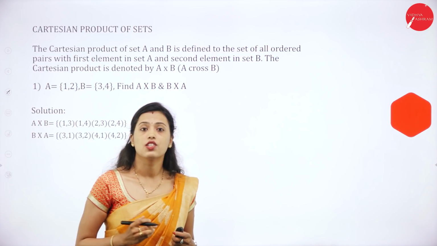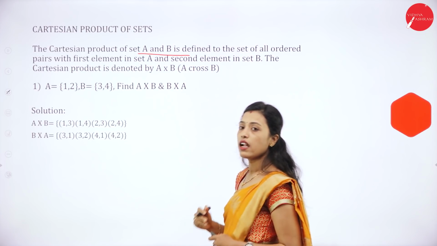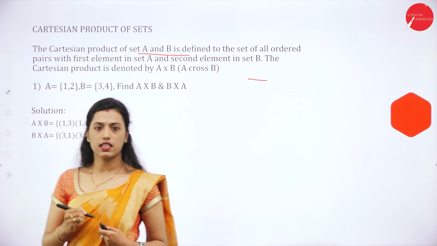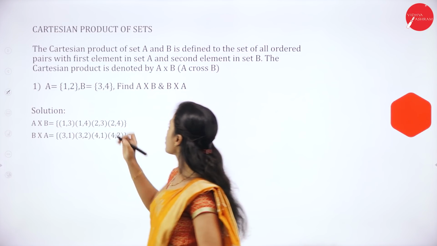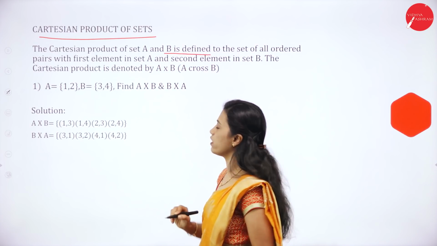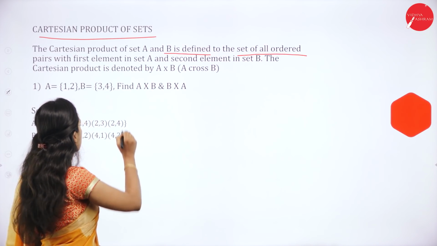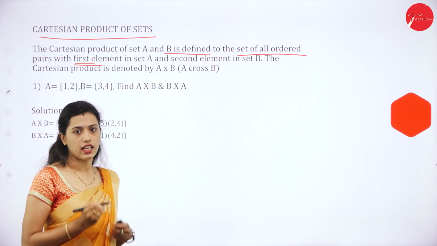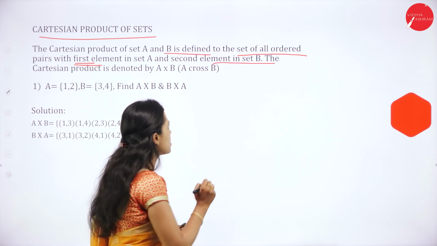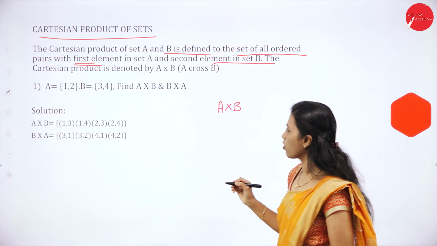Next topic is Cartesian product. The Cartesian product of set A and set B is defined as the set of all ordered pairs with first element in set A and second element in set B. The Cartesian product is denoted by A cross B.